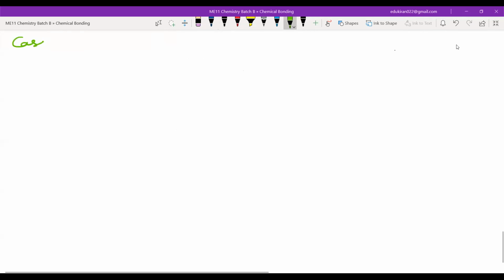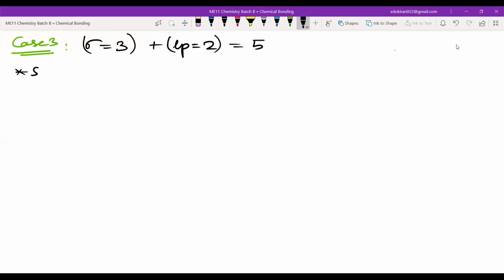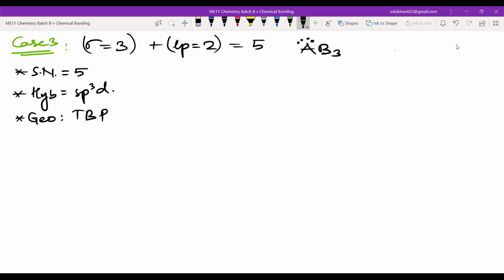Case 3 for steric number 5. Here we'll be having sigma bond is equal to 3 plus lone pair is equal to 2, which will be equal to 5, right? And hence the steric number is 5 for this case. The hybridization will be sp3d and the geometry will be again trigonal bipyramidal. Now here we will be having AB3 and 2 lone pairs, right? Now the geometry will not change. The geometry will be the same. That is trigonal bipyramidal.